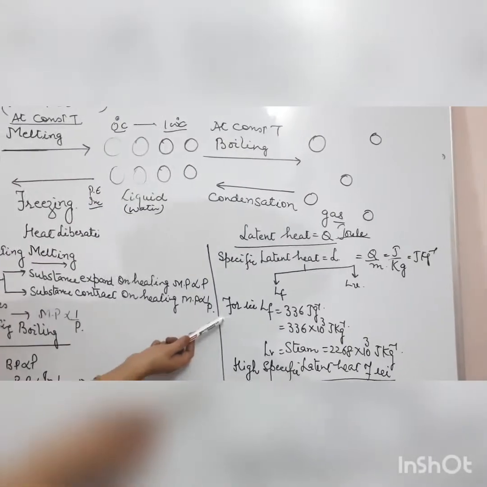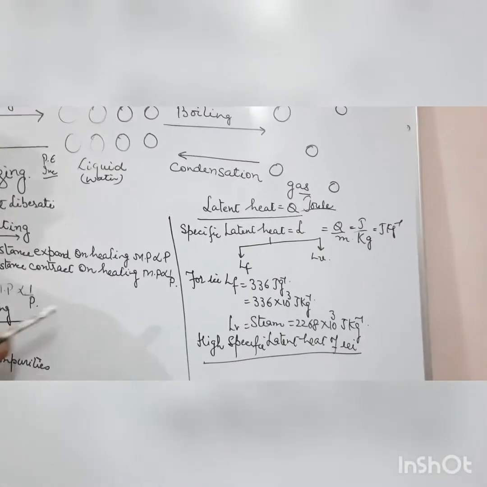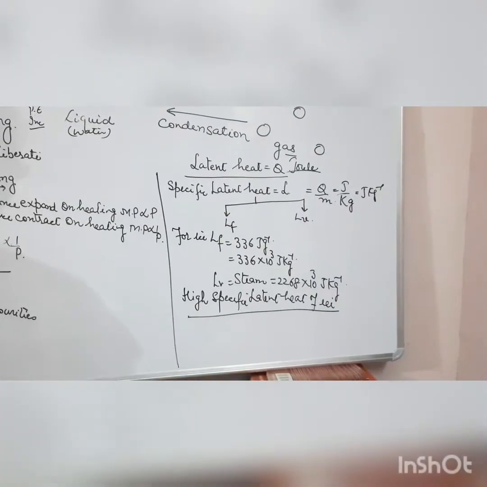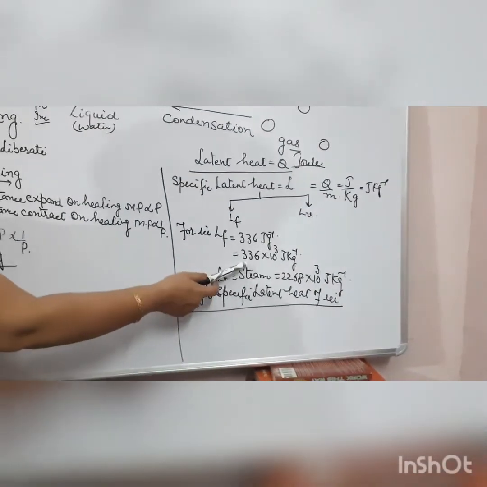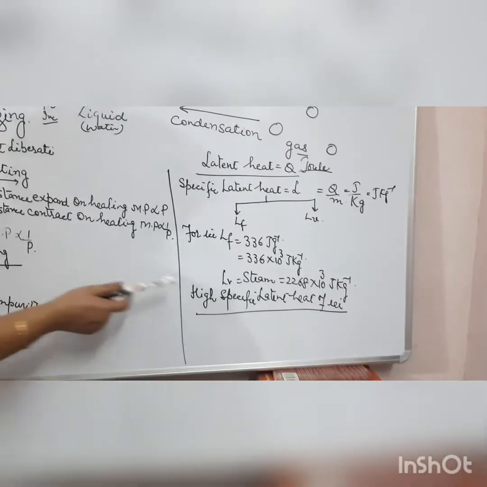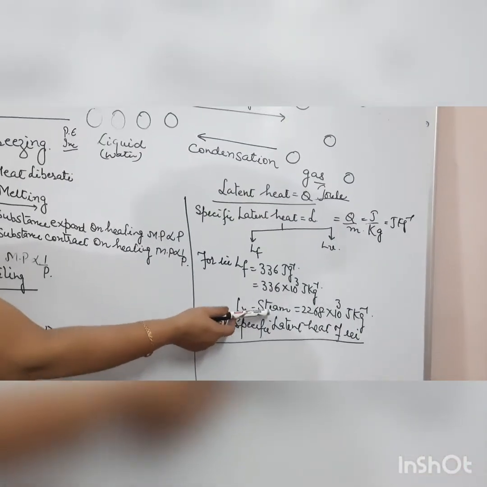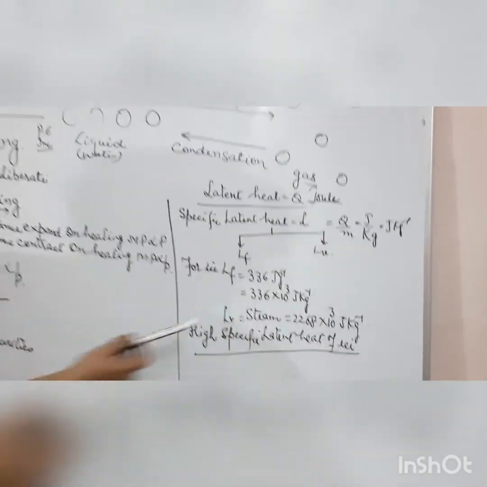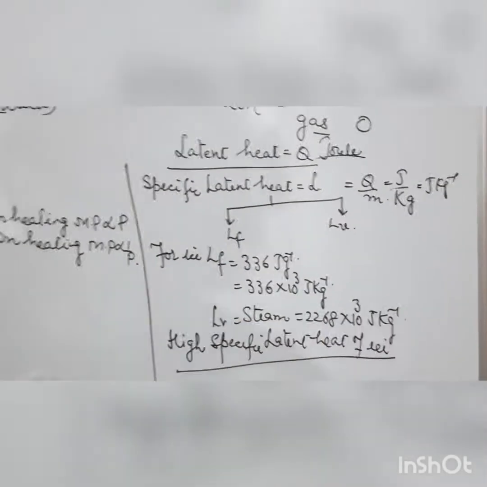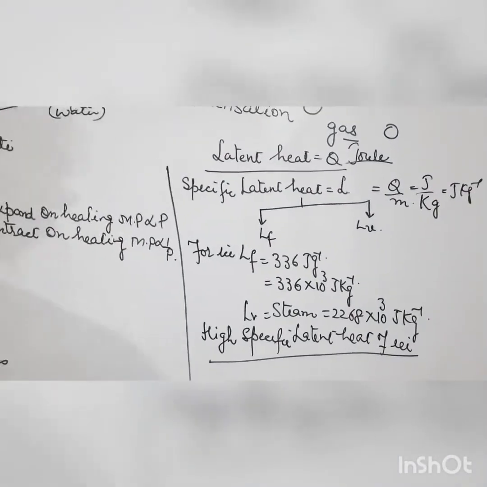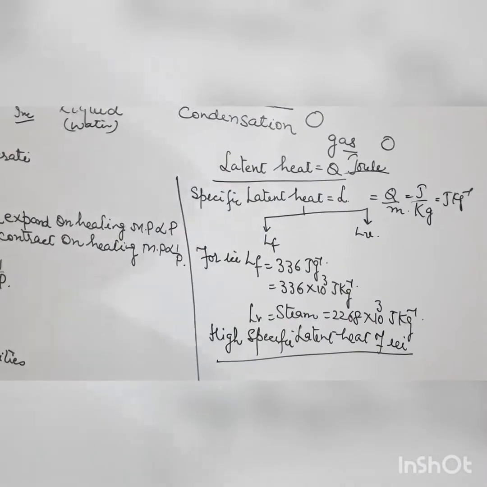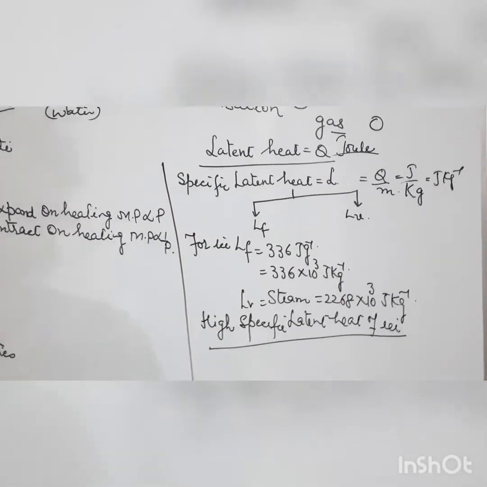So we are simply discussing the ice. If you observe here, the latent heat of fusion of ice is 336 joule per gram in CGS unit, whereas in SI unit it is 336 into 10³ joule per kg. As for steam, the latent heat of vaporization is 2268 into 10³ joule per kg. Now I will explain some consequences of the high specific latent heat of fusion of ice.